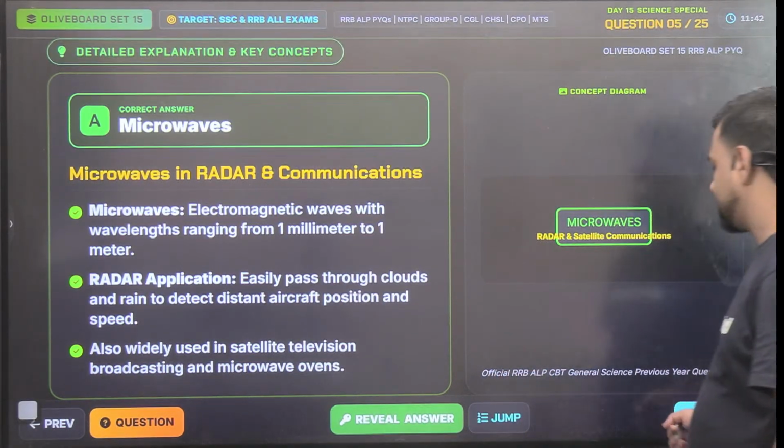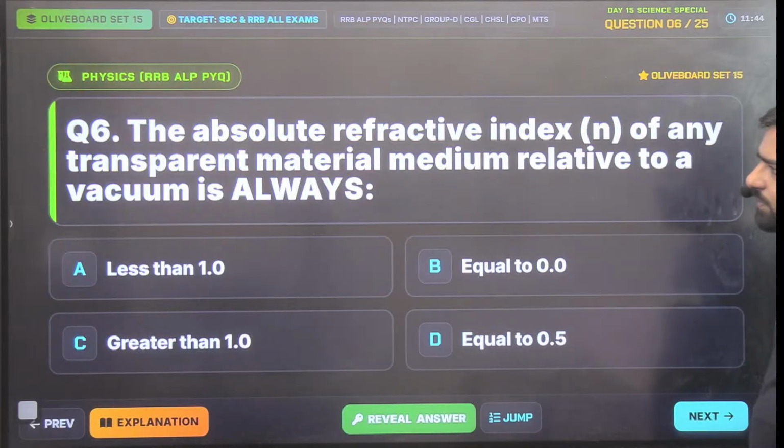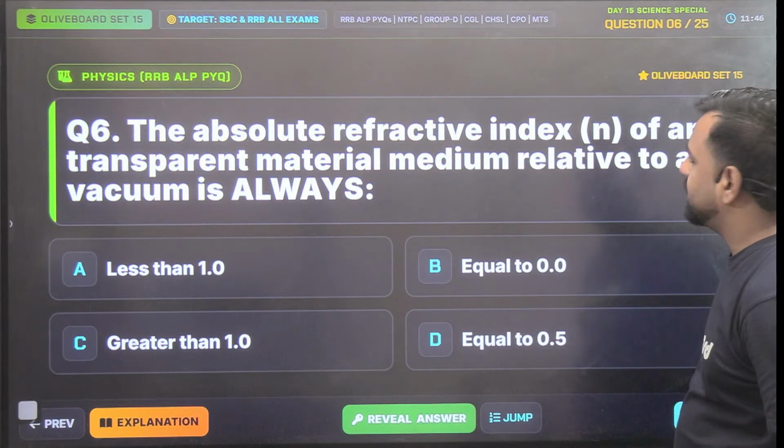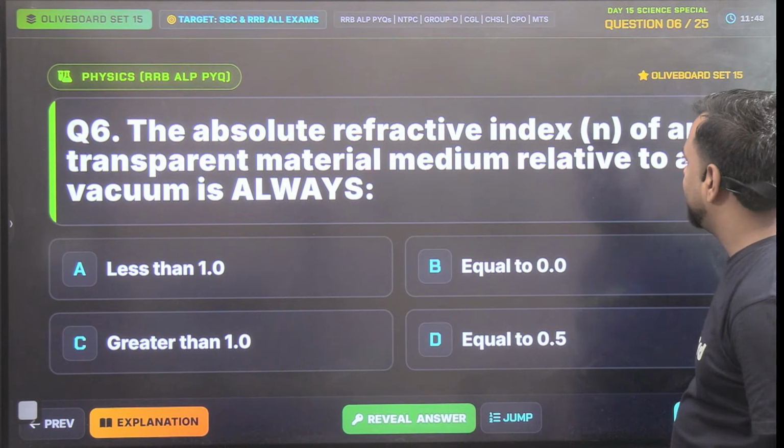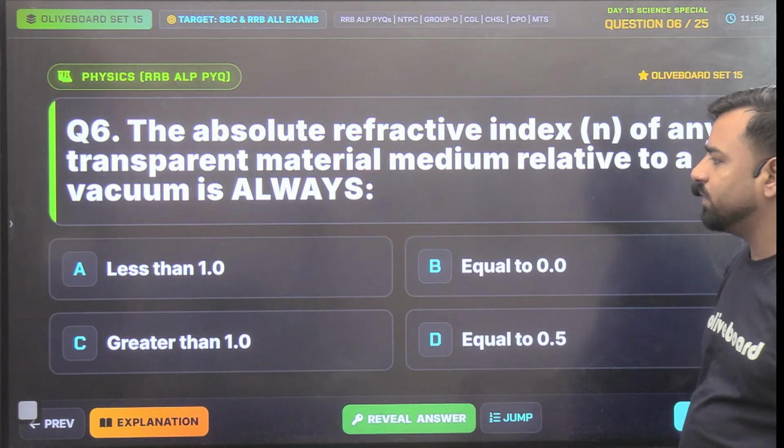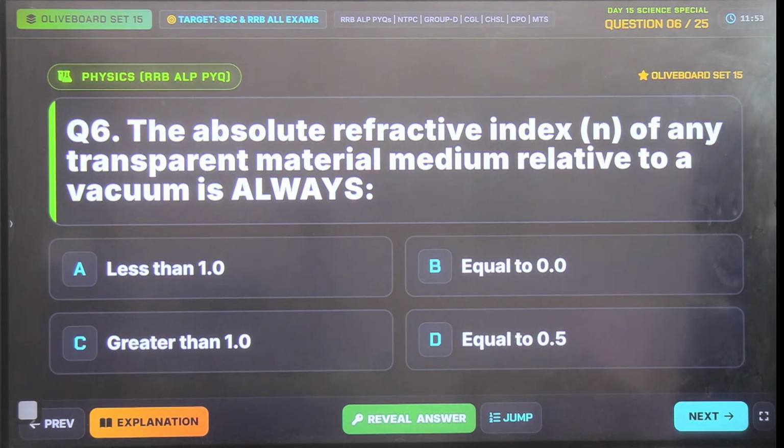Correct. Next, the absolute refractive index of any transparent material medium relative to a vacuum is always dash. Less than 1, equal to 0, greater than 1, or equal to 0.5? So, the refractive index of any transparent material medium relative to vacuum. What should be the correct answer, guys?